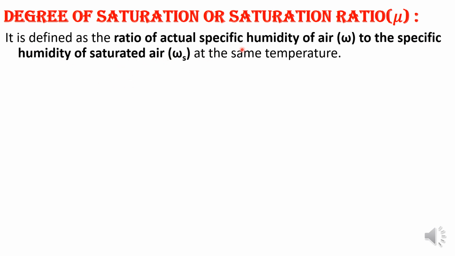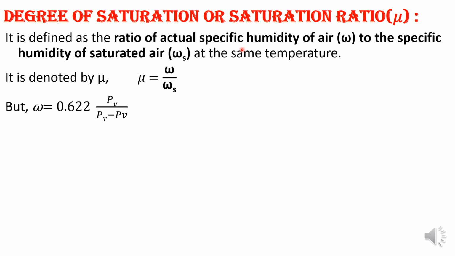Remember, whenever the word saturated comes, that is the point of conversion of liquid to vapor, known as the saturation point. It is denoted by mu, and mu is omega by omega s. Omega is the actual specific humidity, and omega s is the specific humidity of saturated air. We know that omega equals 0.622 times PV by PA, and PA can also be represented as total pressure minus PV. In this way also you can represent omega.